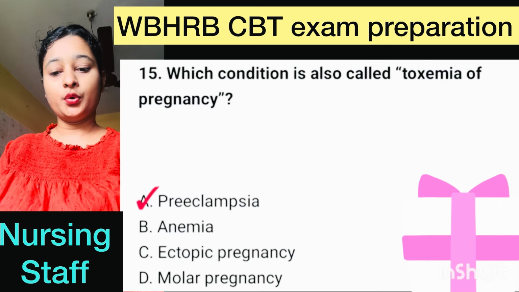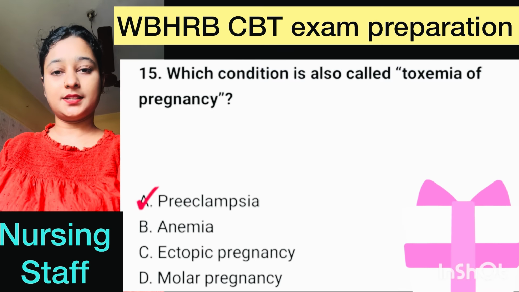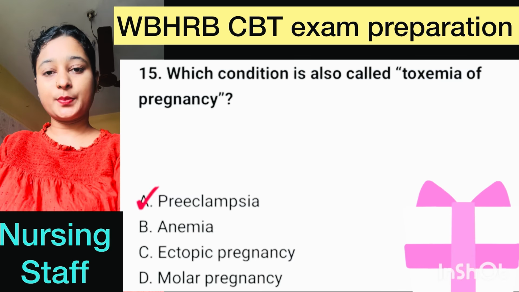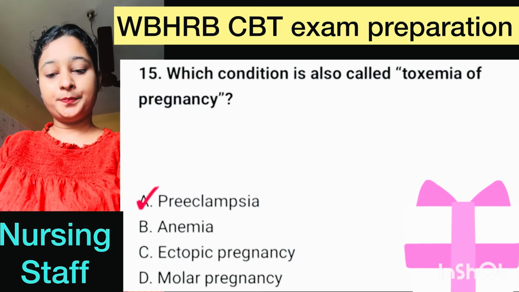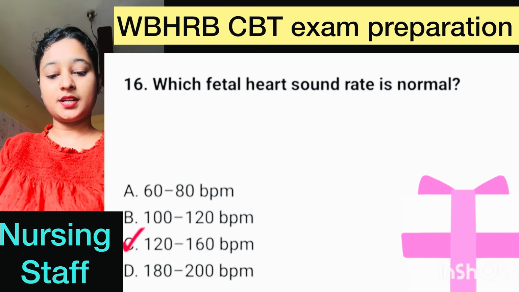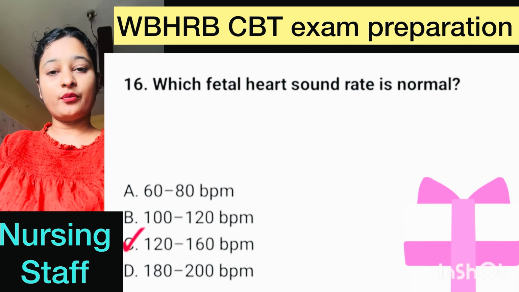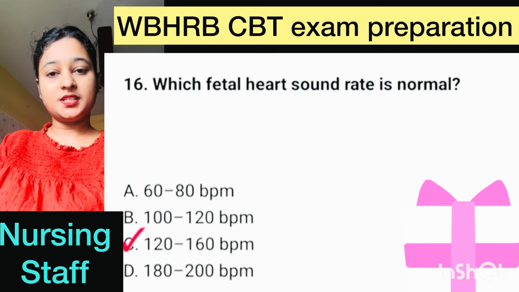Number 15. Which condition is also called toxemia of pregnancy? Here correct option is option A, preeclampsia. Number 16. Which fetal heart sound rate is normal? Here correct option is option C, 120 to 160 beats per minute.